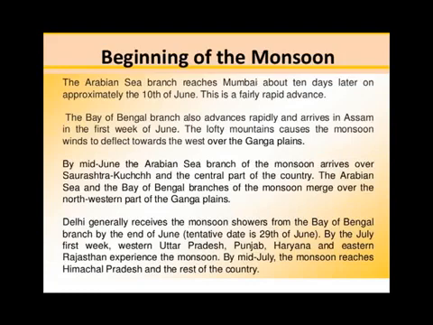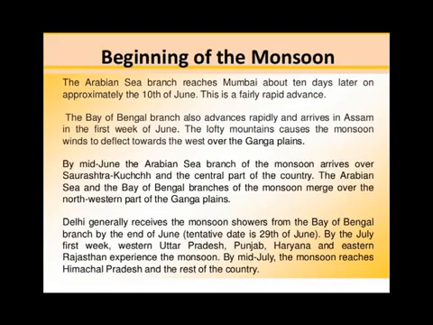The Arabian Sea branch first reaches towards the Western Ghats. For example, it reaches Mumbai in the first week of June. First of all, it reaches Kerala on about the 1st of June. After this, up to 10th June, it reaches Mumbai. So there is a rapid advance of the monsoon in this area.